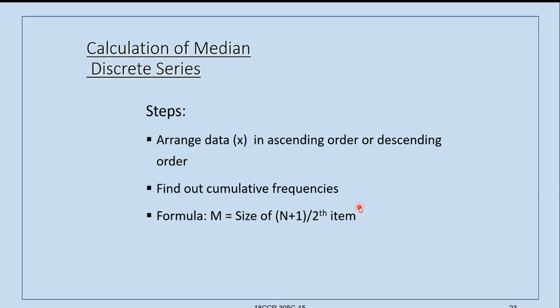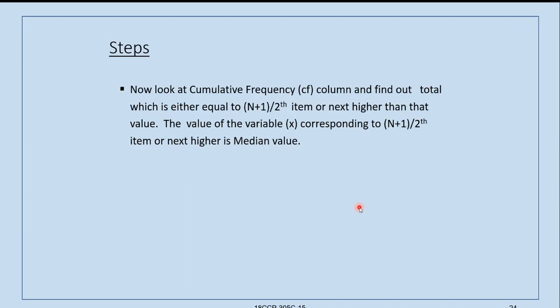Median means central point, where we have to calculate the exact median by using some formula. Now look at the cumulative frequency and find the total which is either equal to n plus 1 by 2 or the next higher than the value.